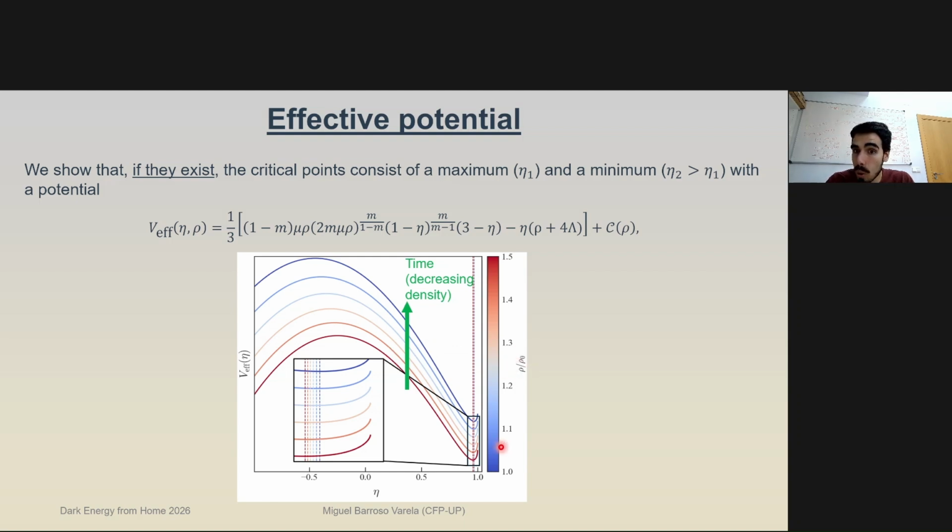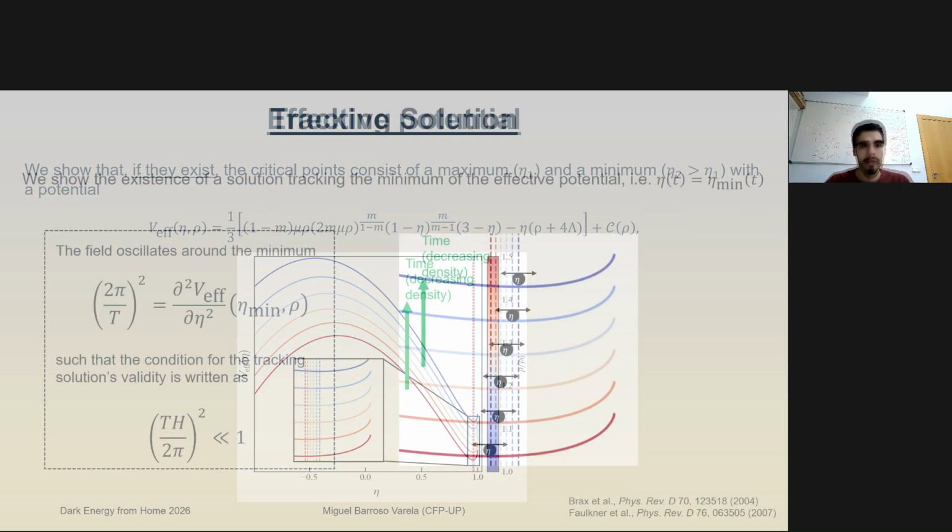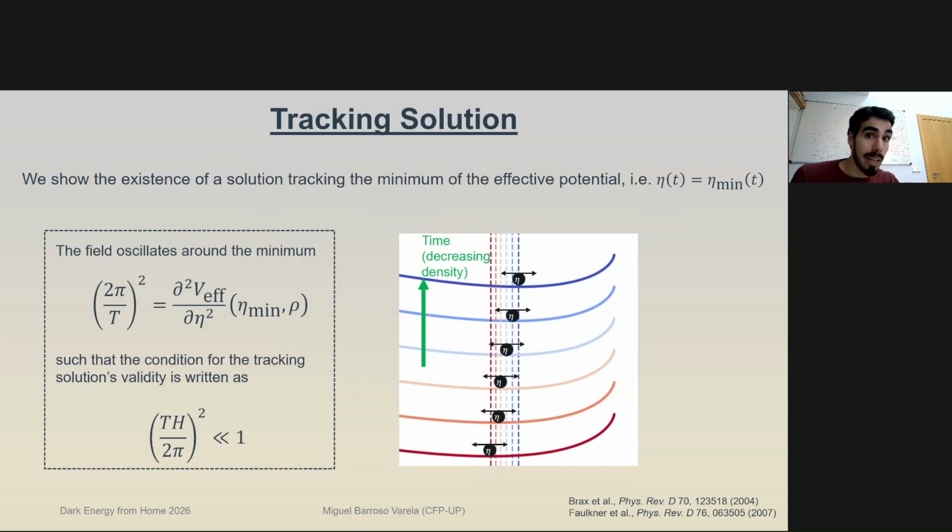So the density grows as this color goes from blue to red, which means we're going into the past. If the color goes from red to blue, we are increasing in time, we are decreasing our density, and we are shifting our minimum through these curves from the red to the blue minimum. This shows up in the context of the tracking solution.